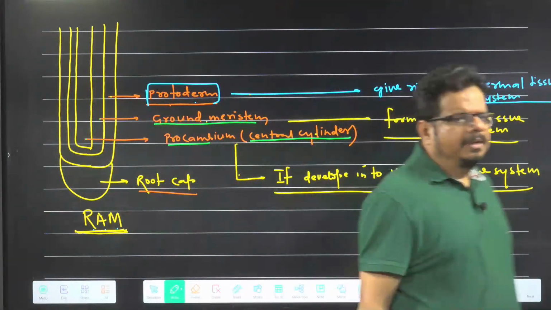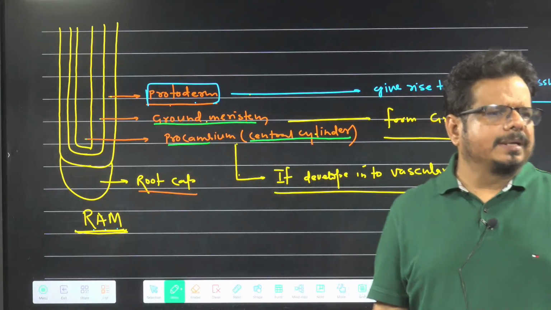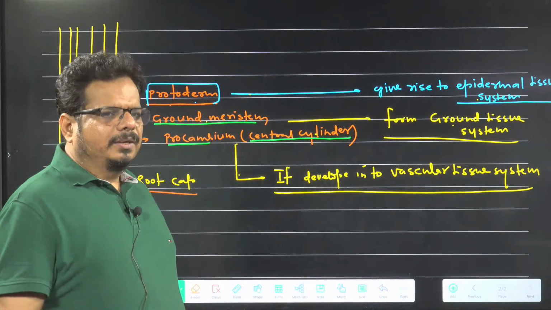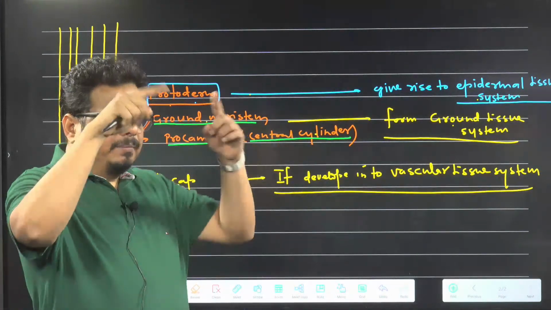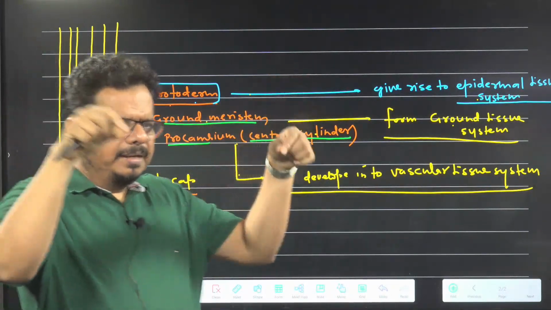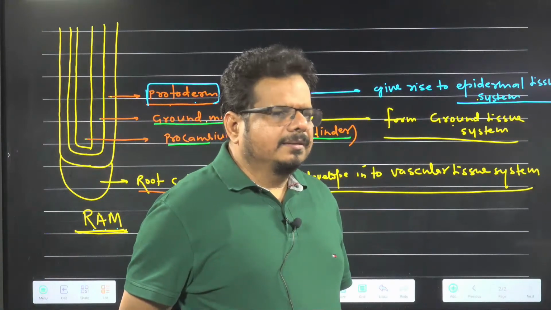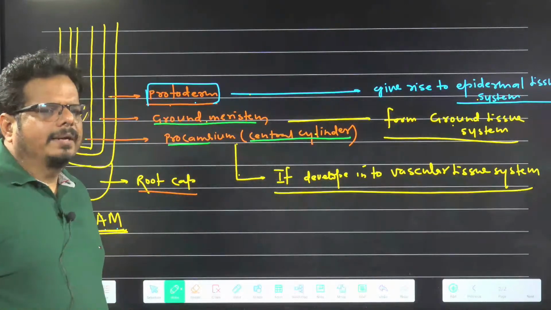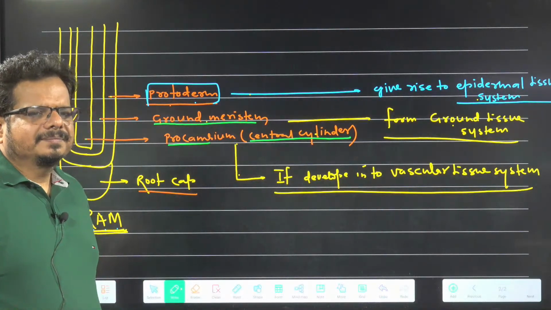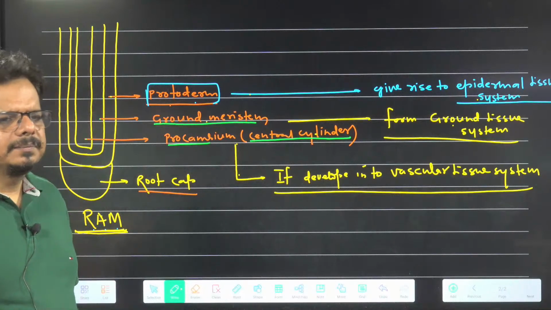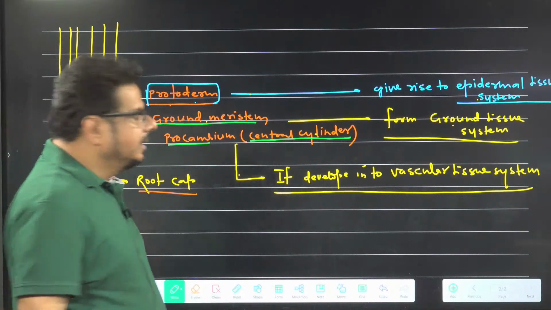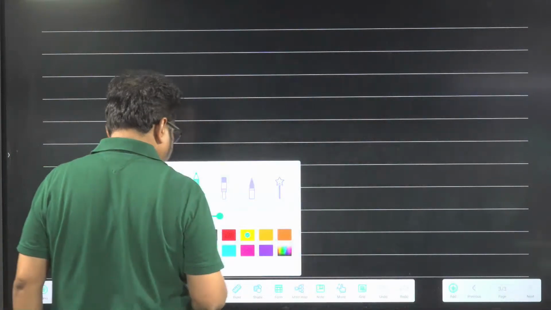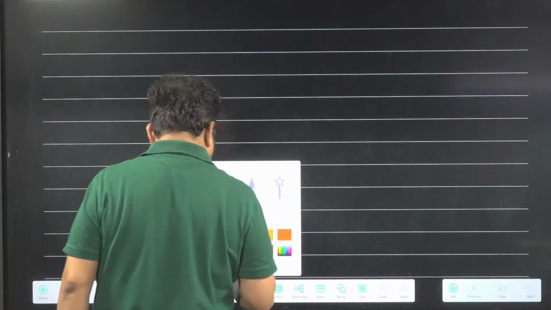vascular tissue system. So that diagram of the NCERT is also decoded or not? It is done. Two diagrams are given. One is leaf primordia, shoot apical meristem, axillary bud, and another is these three layers. So all three layers are decoded clearly. Can we move ahead? Yes. So now meristem is over. Now we are going to talk about permanent tissue.